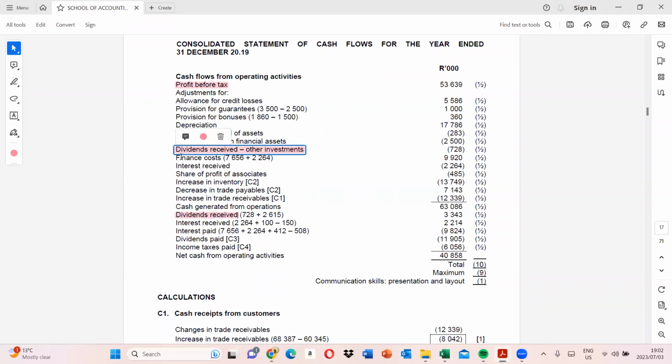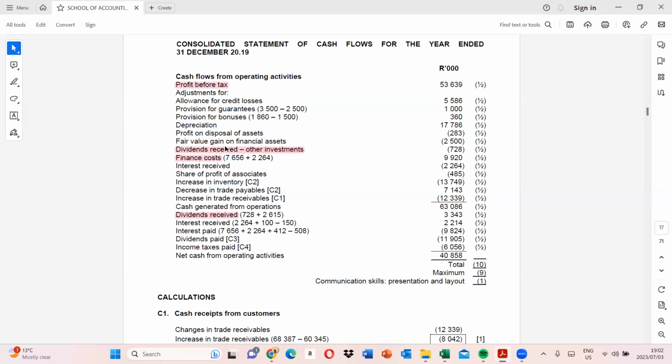The same applies with finance cost. Here we are not reversing the finance cost that was actually paid, but rather the finance cost that was deducted in the statement of profit and loss. So that is how you go about it in regards to the indirect method.